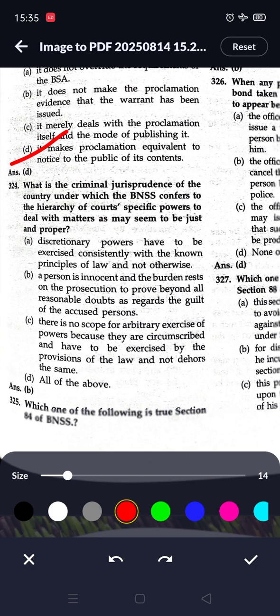Next question, what is the criminal jurisprudence of the country under which the BNSS conferred to the hierarchy of the courts specific powers to deal with the matters as may seem to be just and proper? So here option B is correct, a person is innocent and the burden rests on the prosecution to prove beyond all reasonable doubt as regards the guilt of the accused person.